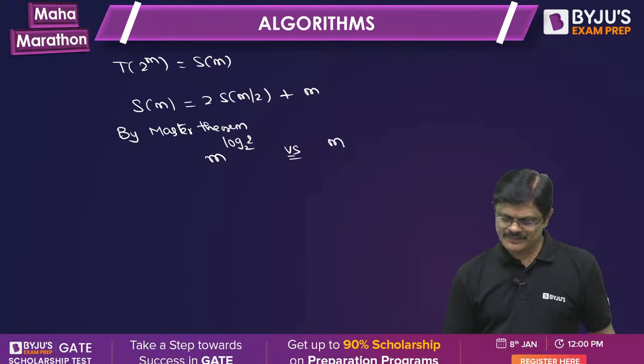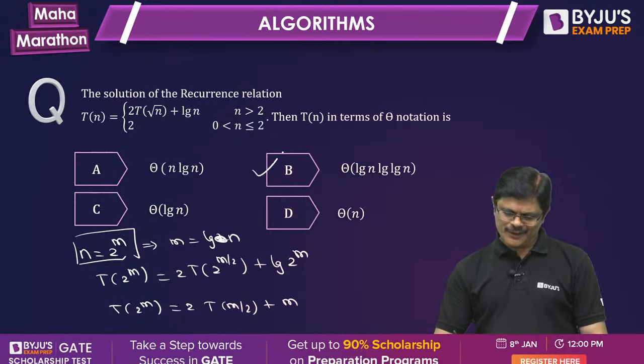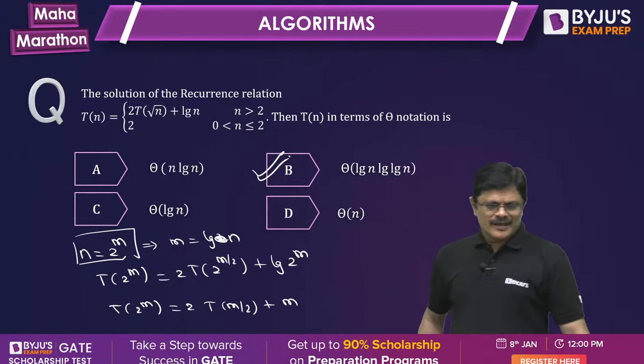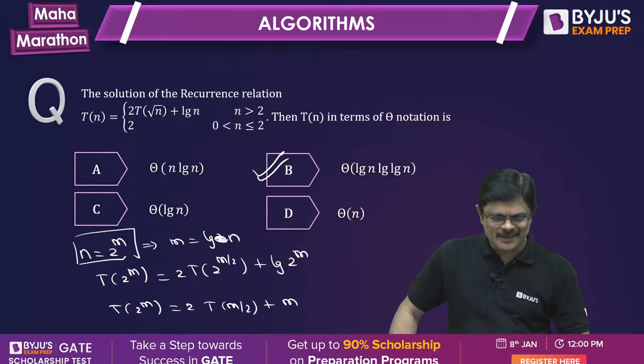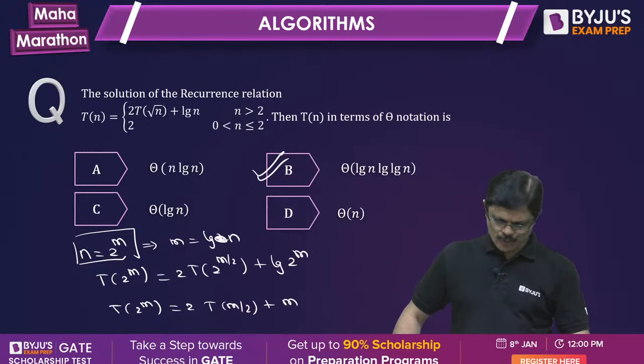Converting back to n, what is m here? n is 2 power m, therefore m is equal to log n. Log n into log n. Got it? That is the answer, my friends. Hope you understand. Super.